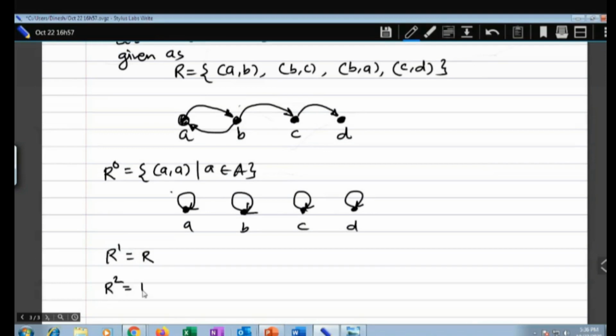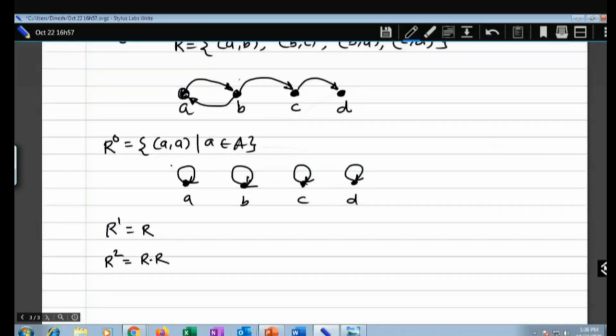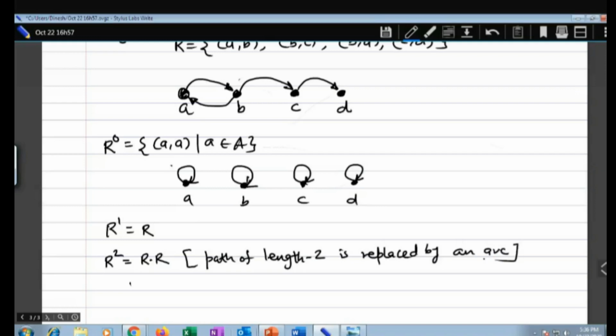R to the power 2 is equal to R into R. What does it mean? So actually what we will do, when you have R to the power 2, then remember that a path of length 2 is replaced by an arc. Okay, path of length 2. This is very important. Where is the path of length 2? So this is your R. Okay, look at the original R, not in this. So here, where is the path of length 2?